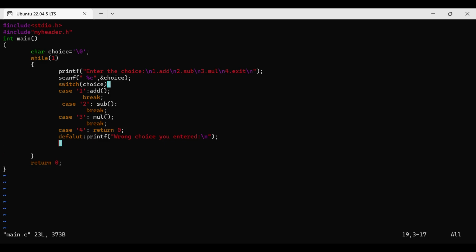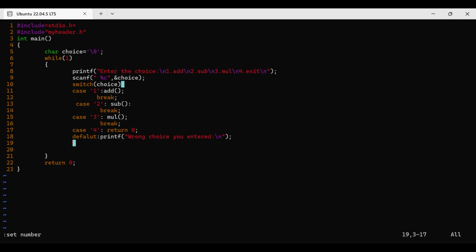May I know how to get the line numbers? Anyone? Sumit, Nandini, Divya, others. How to get line numbers in this editor? Simply you have to go to escape colon, give set number. With this command, simply enter. It will display the numbers. In the console, you got the line number on which line you have the error. But if you open that file, it doesn't show the line numbers. To see these line numbers, simply use this one.